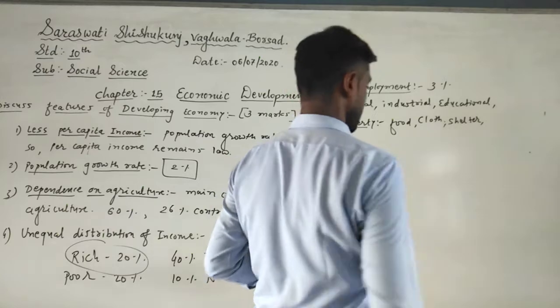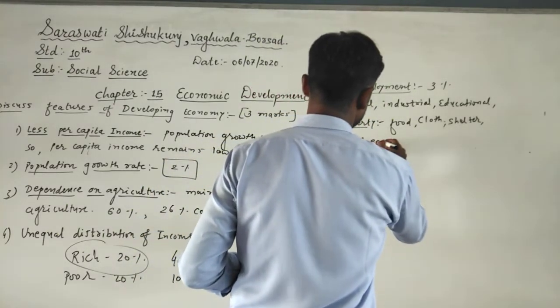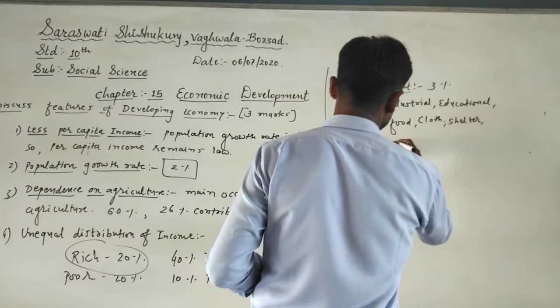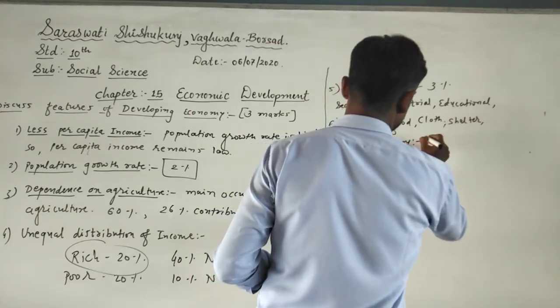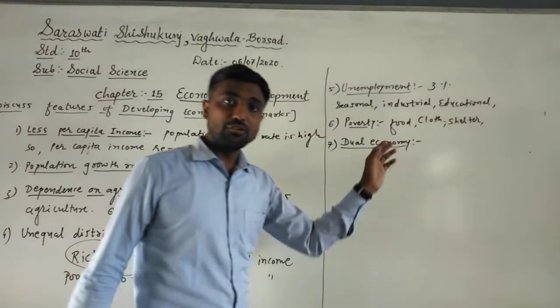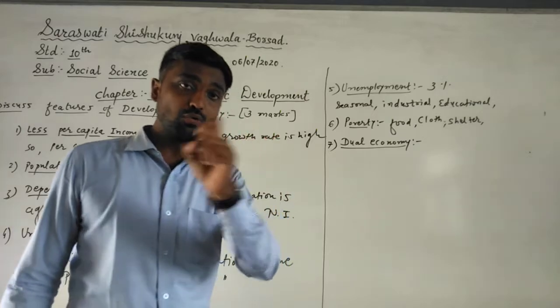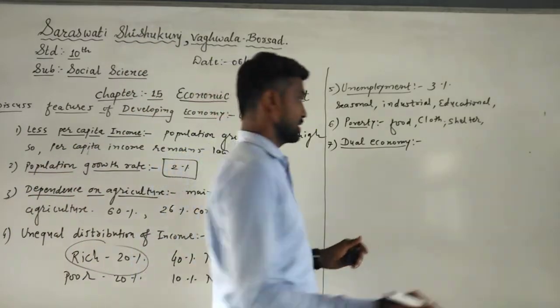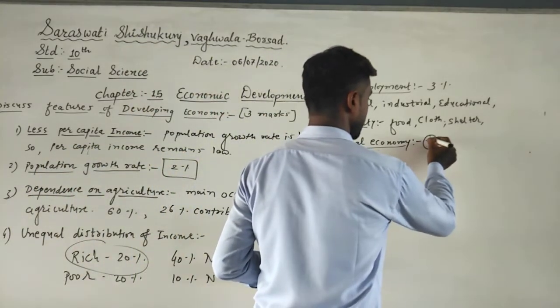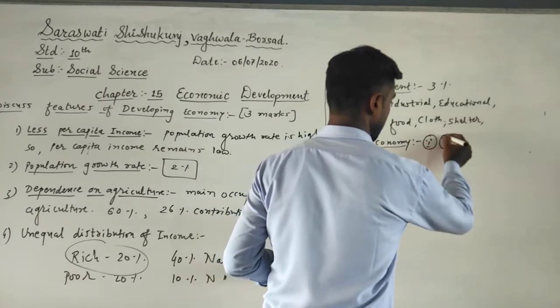Now the next, the seventh feature of our developing economy, is dual economy. What is the dual economy? If you want to remember these features, I will draw one or two diagrams. Just see here, one face and here another.